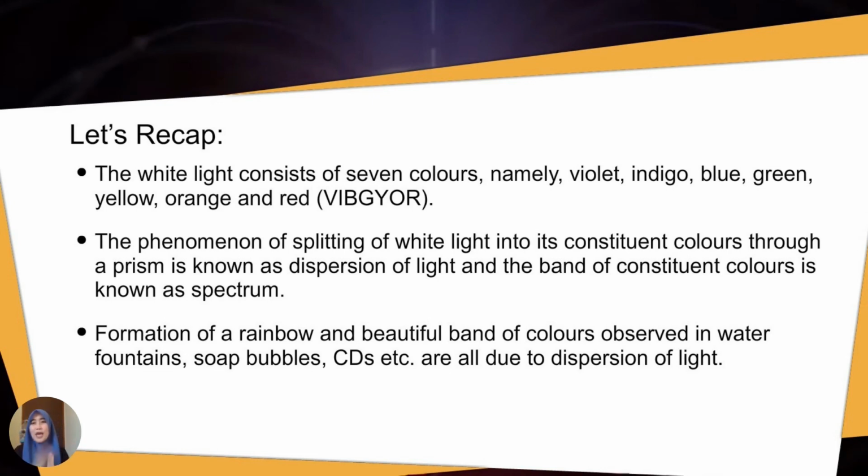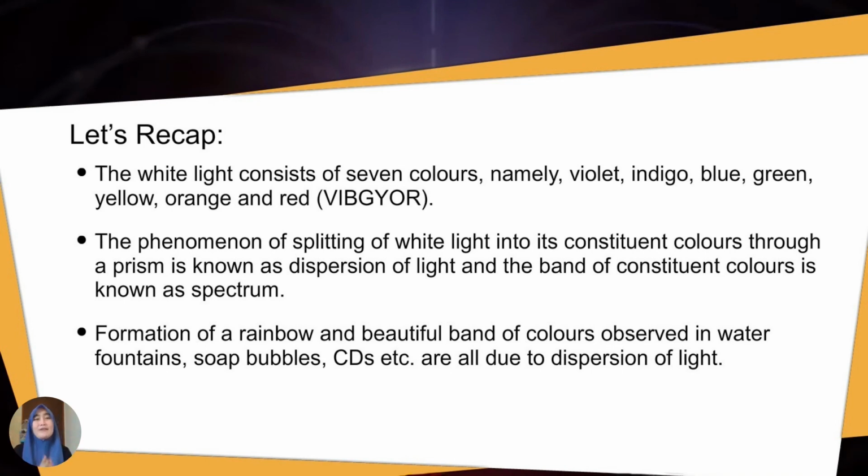Before we end our session, let's recap. Number one, white light consists of 7 colors, namely violet, indigo, blue, green, yellow, orange, and red, which is VIBGYOR. Number two, the phenomenon of splitting of white light into its constituent colors through a prism is known as dispersion of light.